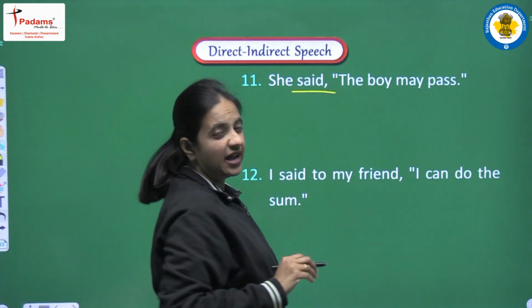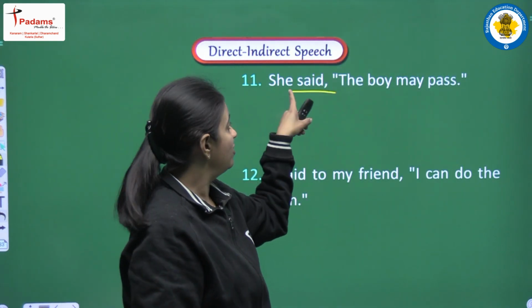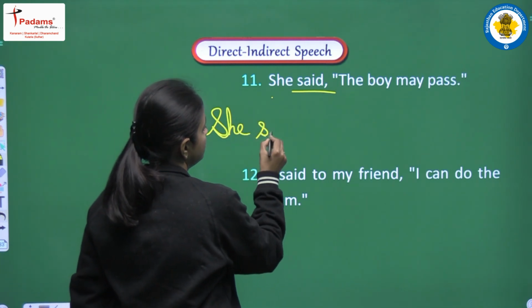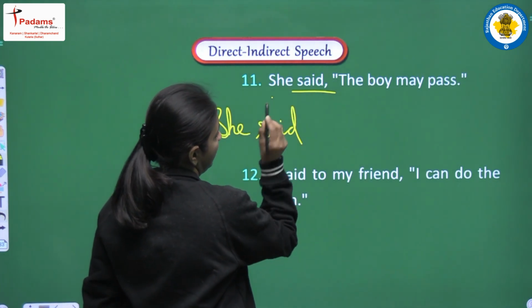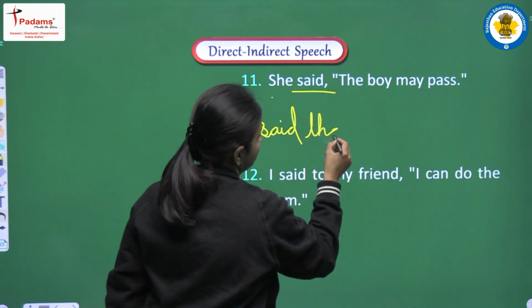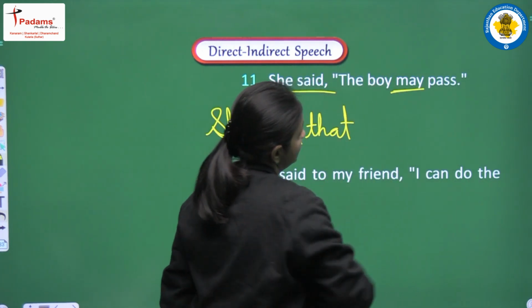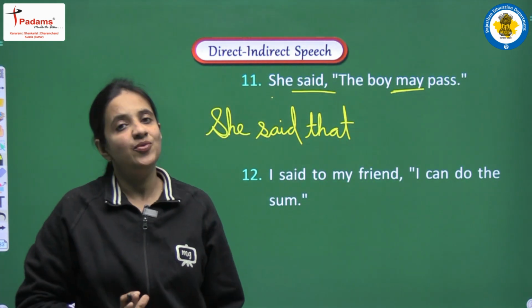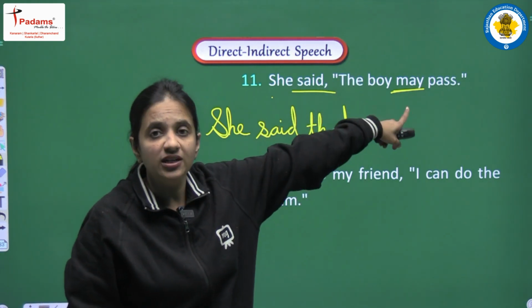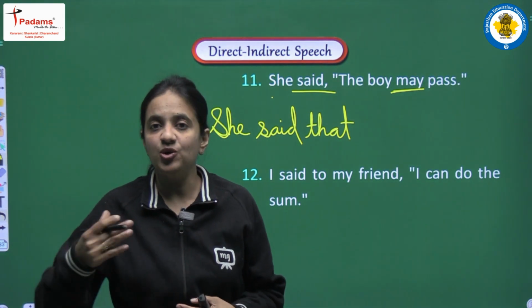Next we are having she said the boy may pass. So we are having said, that is past tense, but no object in this sentence. So we will write she said as it is. Next we will add the conjunction because this is assertive sentence. So our conjunction will be that. Now we are having the boy may pass. In this sentence we are having one modal, may, and because this is past tense, we have to convert the modal in the past form. So may will be converted into might.